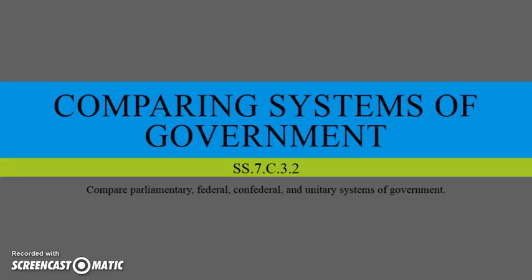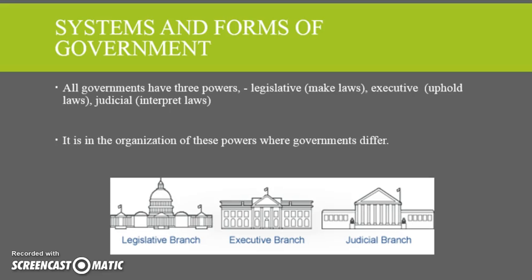Hi there. In this episode, we're going to talk about different systems of government and comparing those systems. So, in order to understand why we have systems and forms of government, you need to realize that government is all about power and sharing those powers. There's three different types of powers: legislative power, the power to make laws; executive power, the power to uphold those laws; and judicial power, the courts, to interpret those laws. It's how we organize these three types of powers that we get different government forms and different government systems.